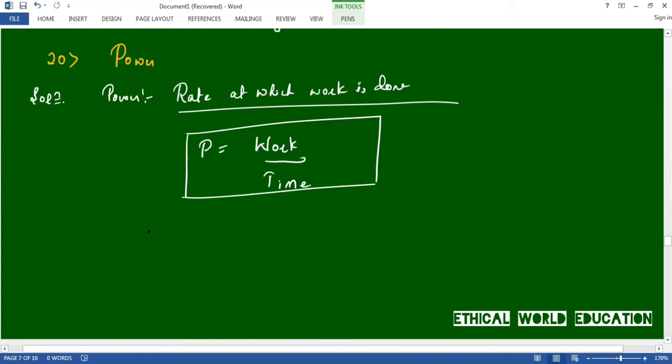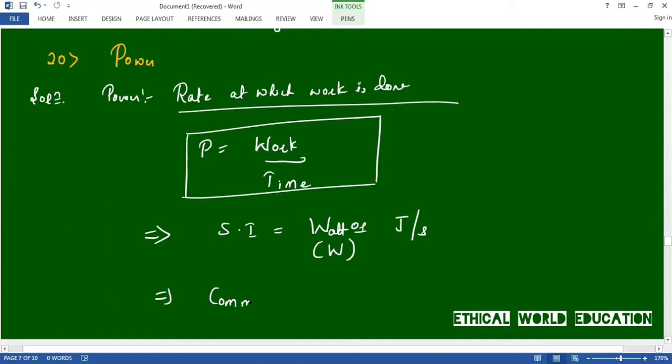And the SI unit of power is watt, or you can say joules per second. It is represented as capital W, or joules per second. This is the SI unit, and the commercial unit of power is horsepower.